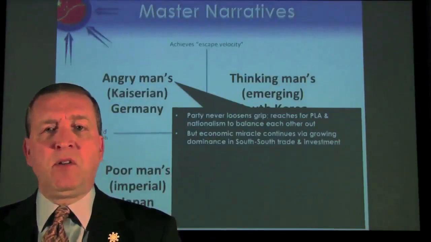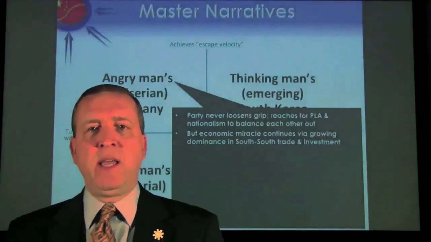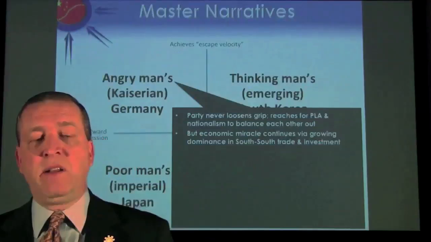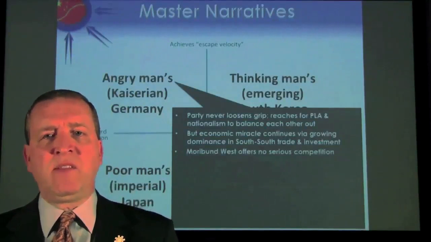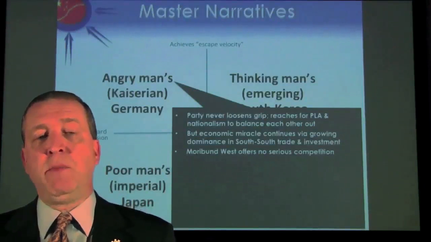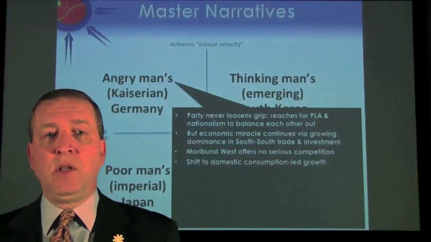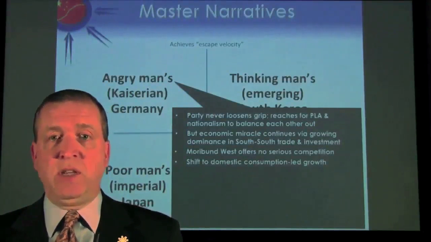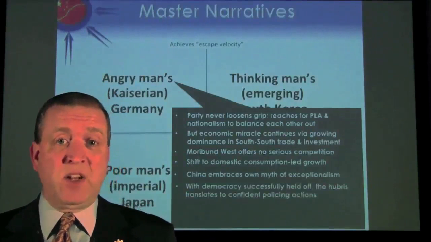The economic miracle does continue, though, via growing dominance by China over an expanding South-South trade and investment situation. We see the moribund West offering no real competition to China in global markets, and especially in emerging markets in the South. We see a shift to domestic consumption-led growth successfully achieved. We see China embracing its own myth of exceptionalism, like the United States.